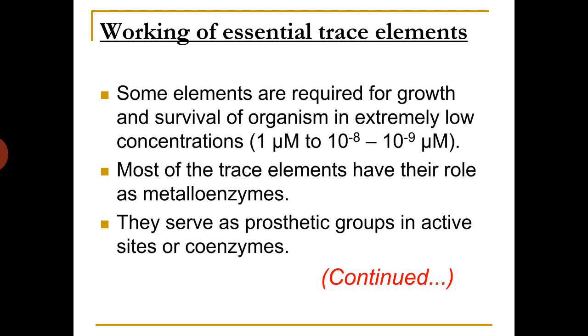For example, zinc and copper act as metalloenzymes. Then they serve as prosthetic groups in active sites or coenzymes. For example, iron present in hemoglobin, magnesium present in chlorophyll, and cobalt present in vitamin B12.